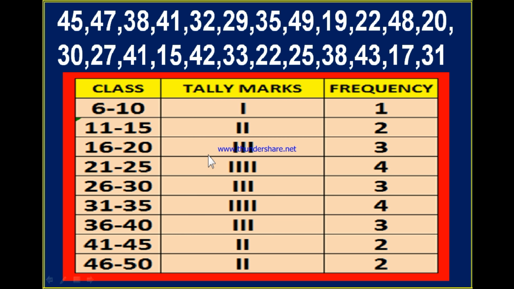From this grouped data you may learn that there is only one student who got less than 10 marks and there are 6 students who got less than 20 marks. There are 4 students who got greater than 40 marks. Like this you can understand. Therefore this is called grouped data. Understood? So far you learned the definition of statistics and you learned what is data and what are the different types of data. The first is ungrouped data and the second is grouped data.